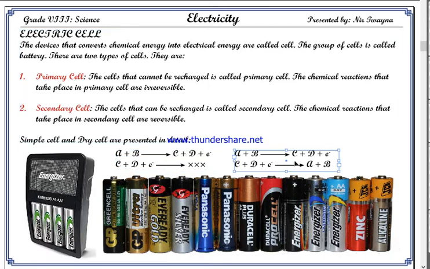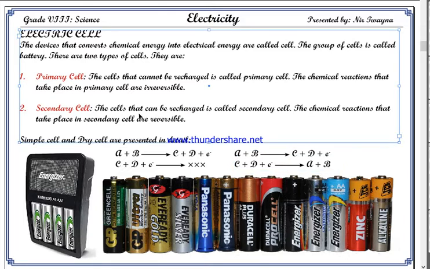And the type of battery whose chemical reactions are reversible, meaning it can go back as well by using electricity, can be recharged, and such batteries are known as secondary cells. So there are two types of cells, primary cells and secondary cells. Primary cells cannot be recharged, secondary cells can be recharged.